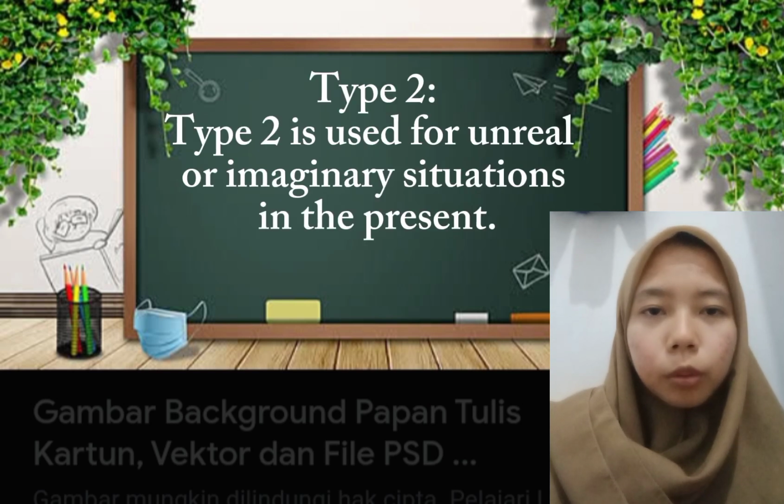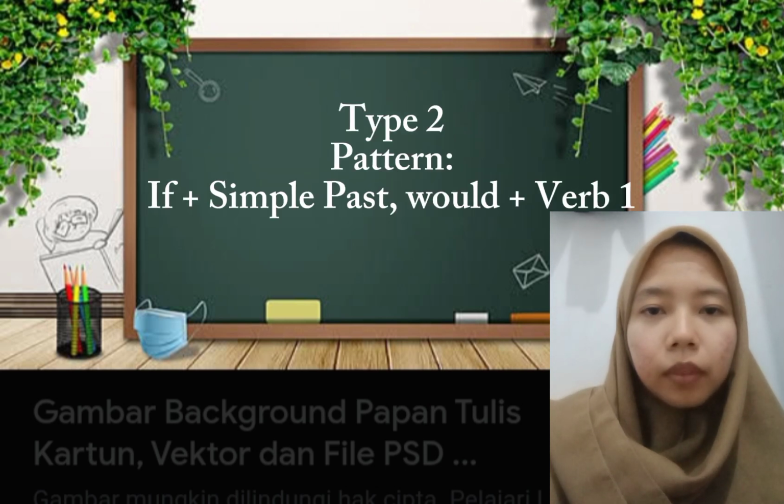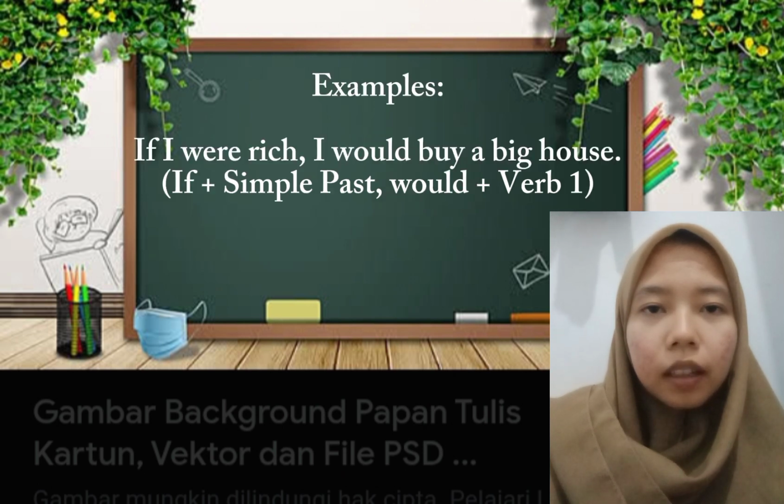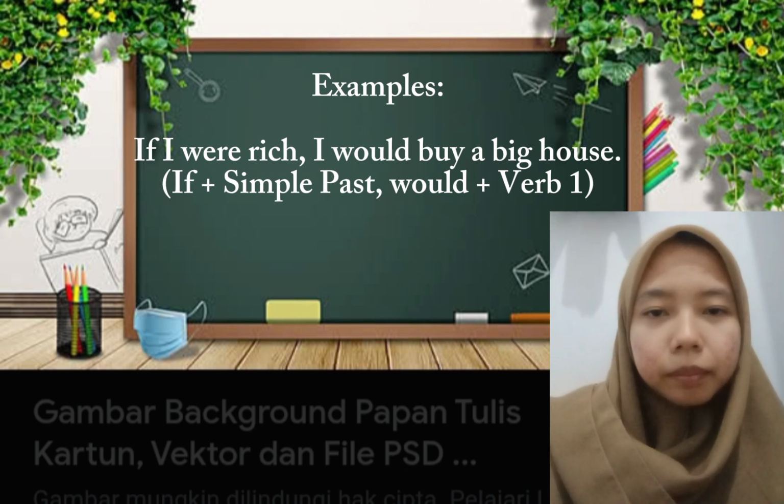Move to type 2. What if we talk about something that is not real, something imaginary? This is where the second type comes in. Type 2: Unreal present. We use this when the situation is not true now or just imagination. For example, if I were rich, I would buy a big house. In reality, I am not rich. So this is just imagination.